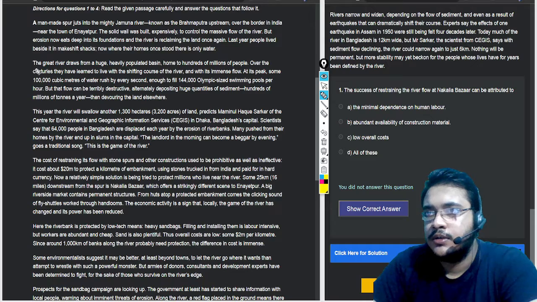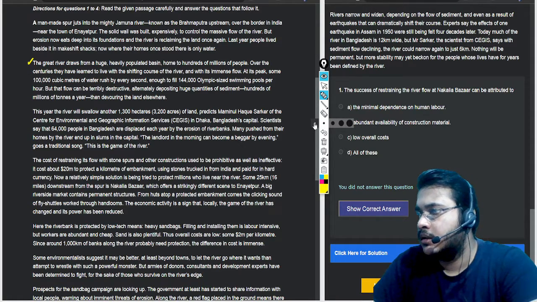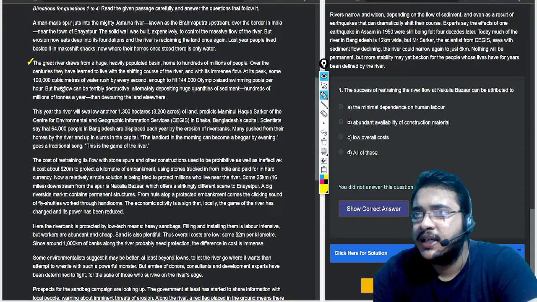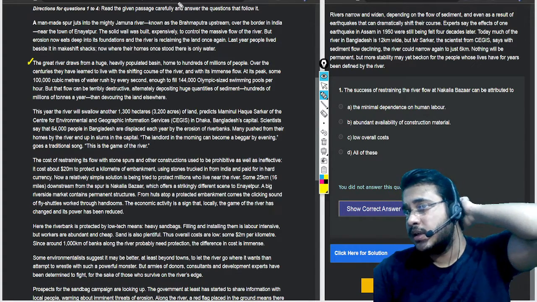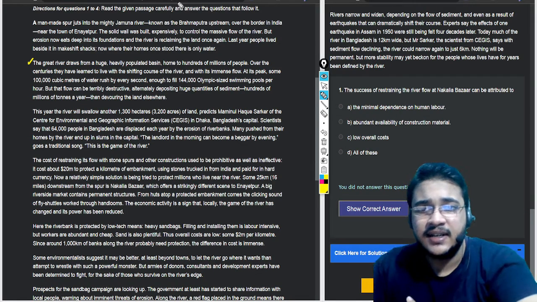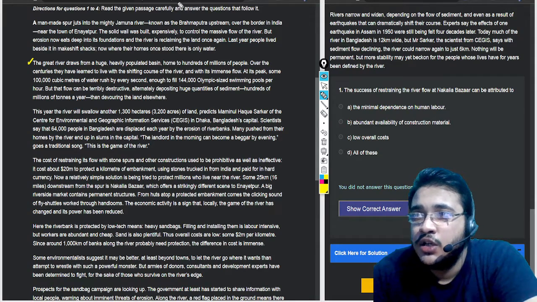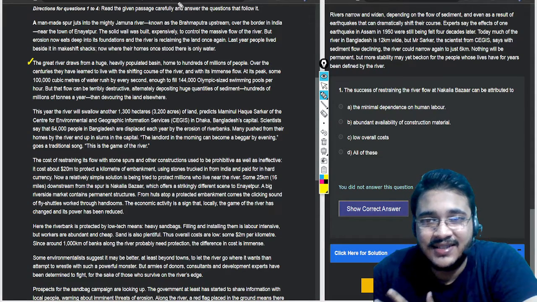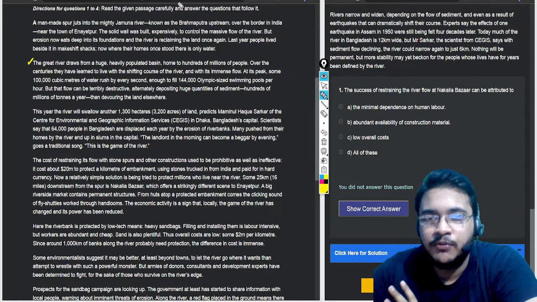Okay, so, all right. The great river draws from a huge, heavily populated basin, home to hundreds of millions of people. So this great river is drawing from this. Okay, so I have a bad habit of explaining. Please consider that the explanation will also be helpful for you.